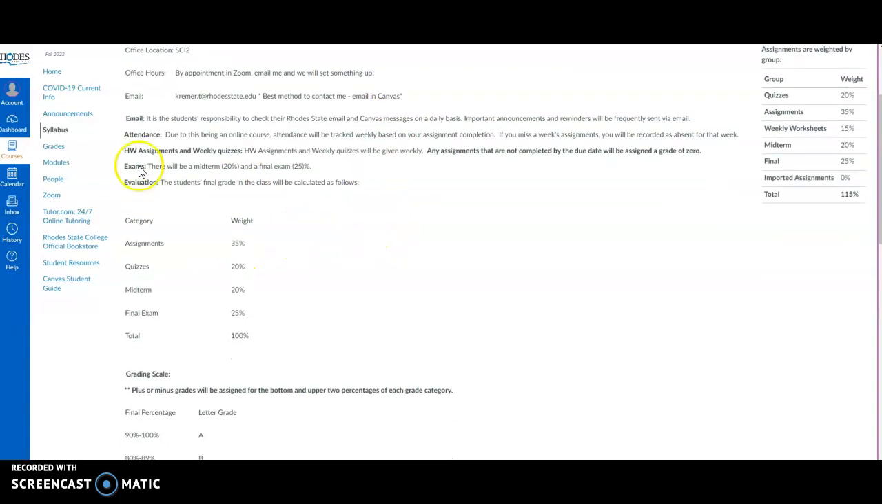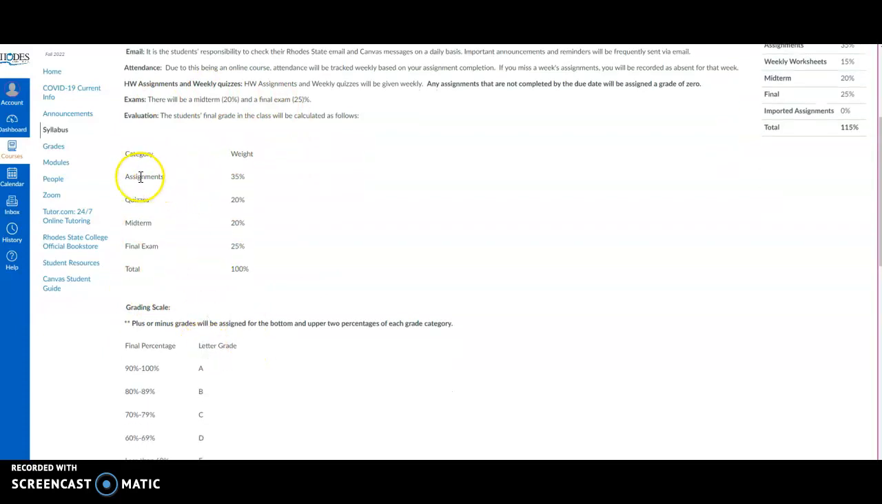Basic information here, but this is the way I come up with your final grade for the course, and I will update grades in Canvas. Any homework assignments that we do are lumped together for 35%. Quizzes are 20%, the midterm is 20%, the final is 25%, and that gives you a total of 100% for the course. There's only one midterm and one final, but these quizzes are almost like chapter exams, I guess you could say.